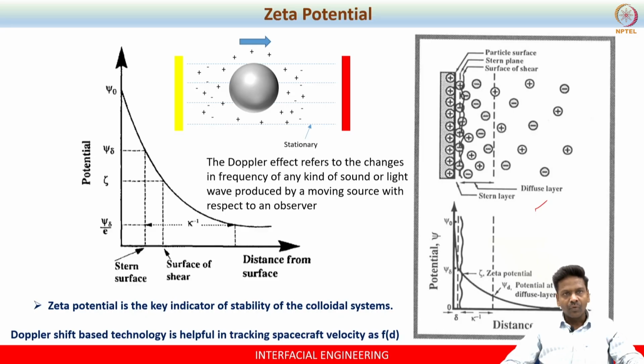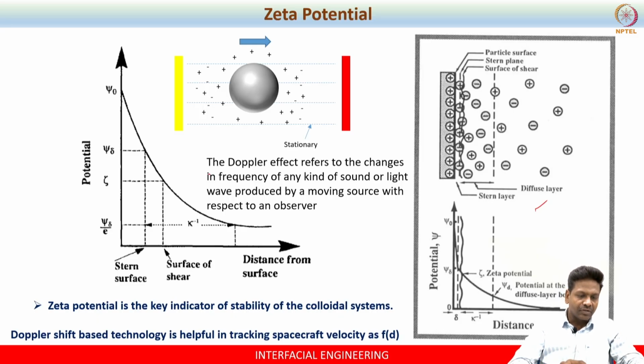That is why whenever you measure the potential, we do not call it a surface potential, because the potential that we measure is at the boundary between shear and the diffuse layer. This is why we say that the potential that we measure is zeta potential, not the surface potential. So we know that there are three layers. The stern layer and shear layer form the rigid layer, whereas diffuse layer is a porous layer that will allow the light to pass through.